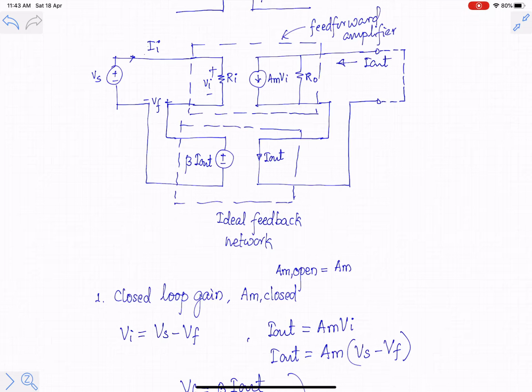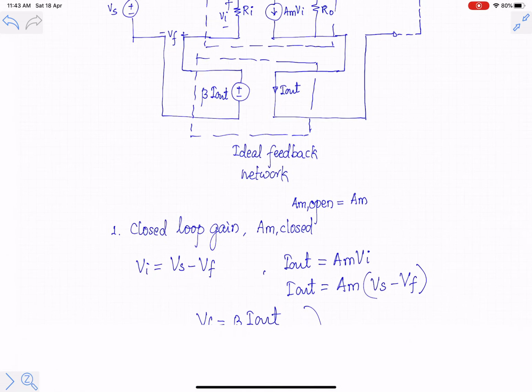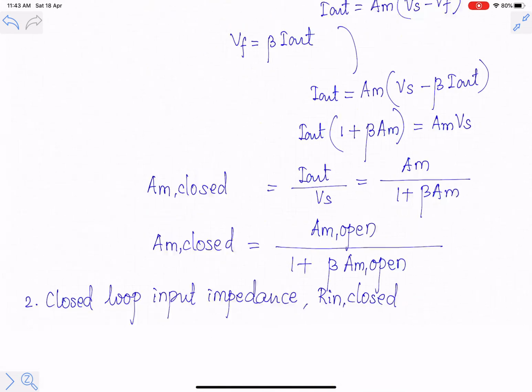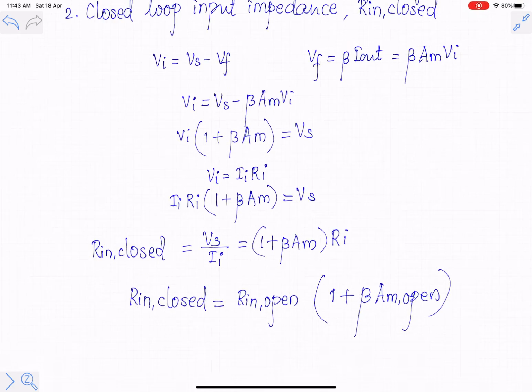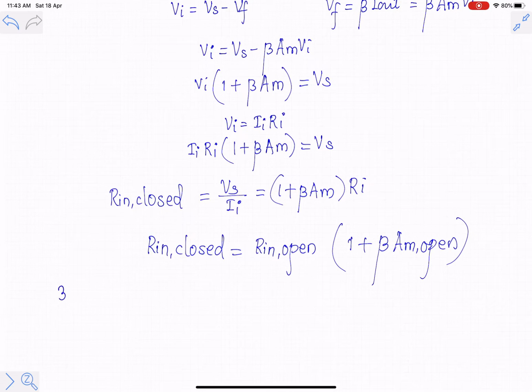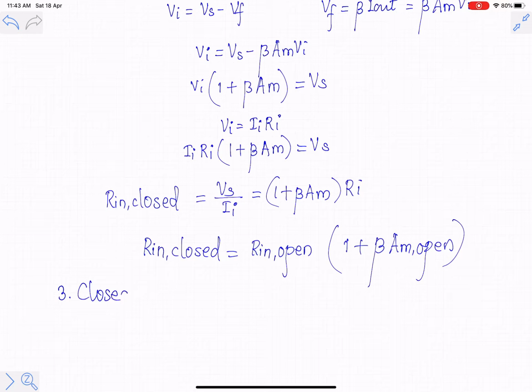If the input quantity is a voltage, the ideal value of input impedance should be infinite. If it is not infinite and if I use proper feedback, the input impedance increases by a factor 1 plus loop gain. So feedback always improves the input impedance. In a situation where the input quantity is a voltage, feedback will increase the input impedance by 1 plus loop gain.